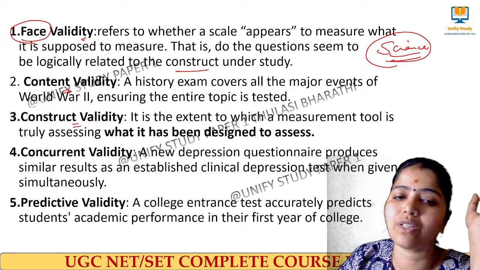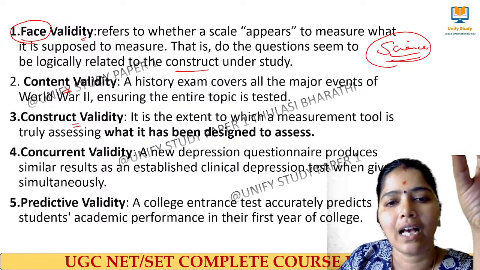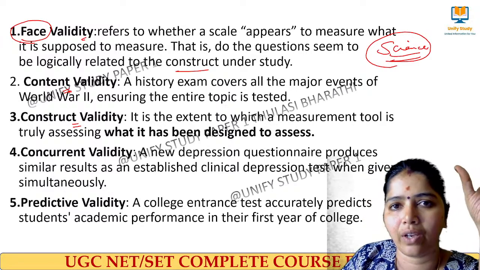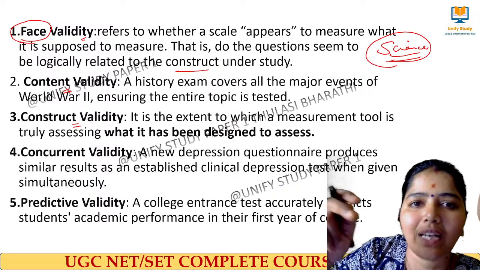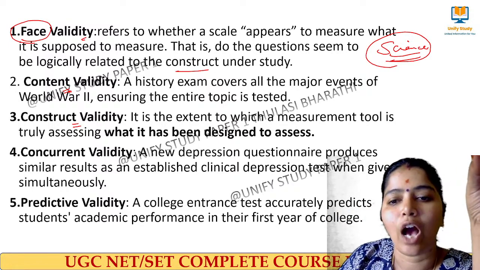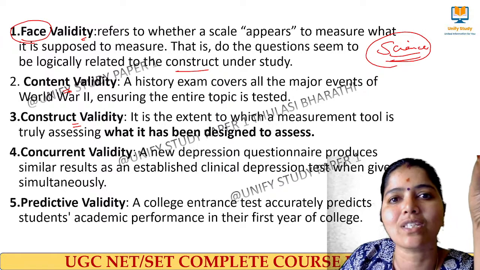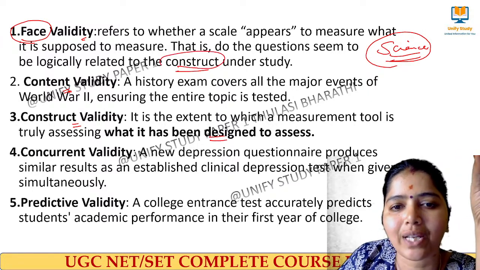Construct validity means what? I want to assess knowledge about one particular thing, and whether my questionnaire or research is designed to assess only that particular construct. Then it is called construct validity. A measurement tool should truly assess what it has been designed to assess. That is what is mentioned here as construct.